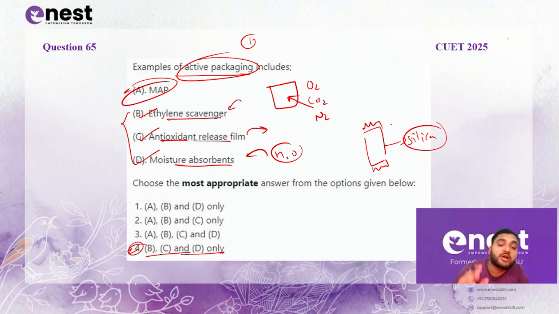And antioxidant release systems continue to release antioxidants such as vitamin E, ascorbic acid or other chemical antioxidants into the package environment to prevent the rate of oxidation from increasing.